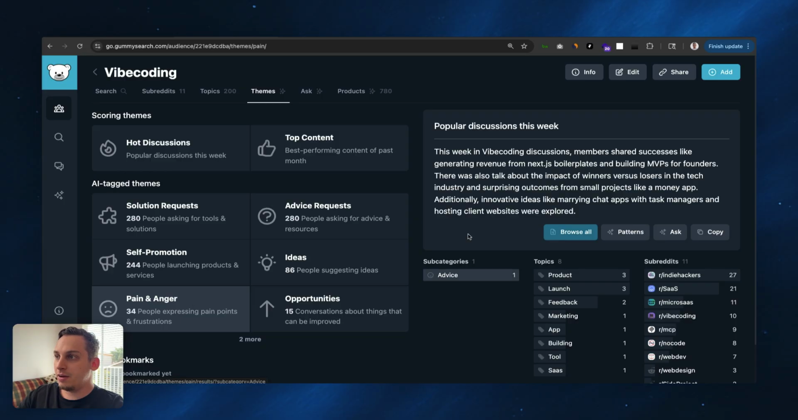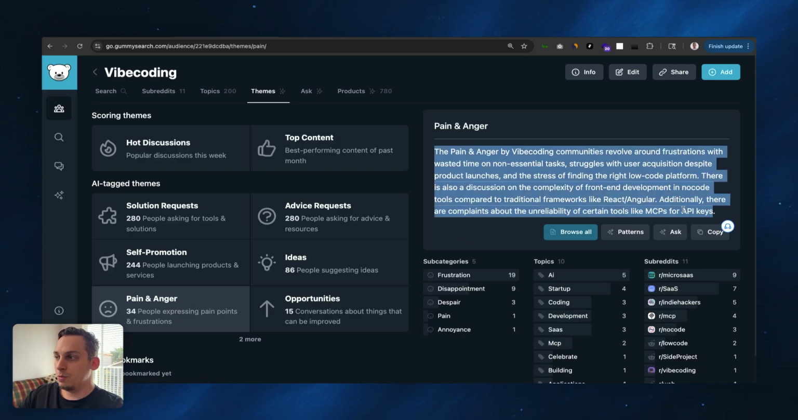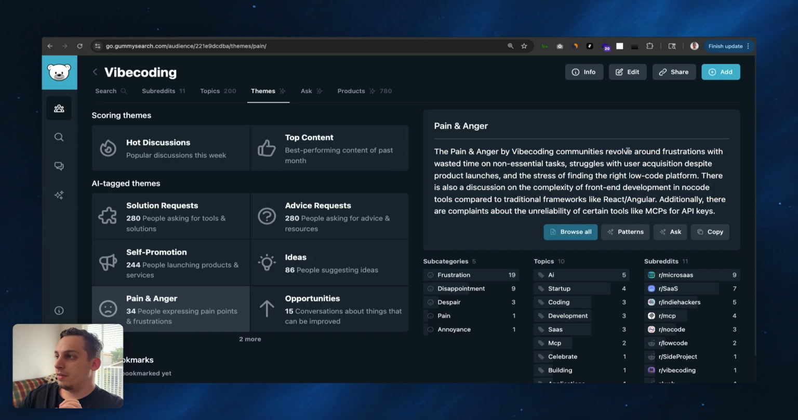If I click on pain and anger, you can get a quick little summary as to what their main pain point is. So for example, it revolves around frustrations with wasted time on non-essential tasks, struggles with user acquisition despite product launches, and the stress of finding the right low-code platform, right? So these are similar pain and anger points that people are facing in this vibe coding community.